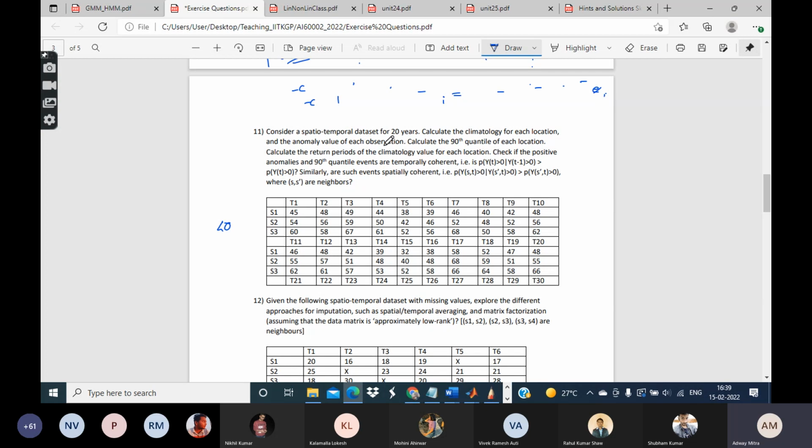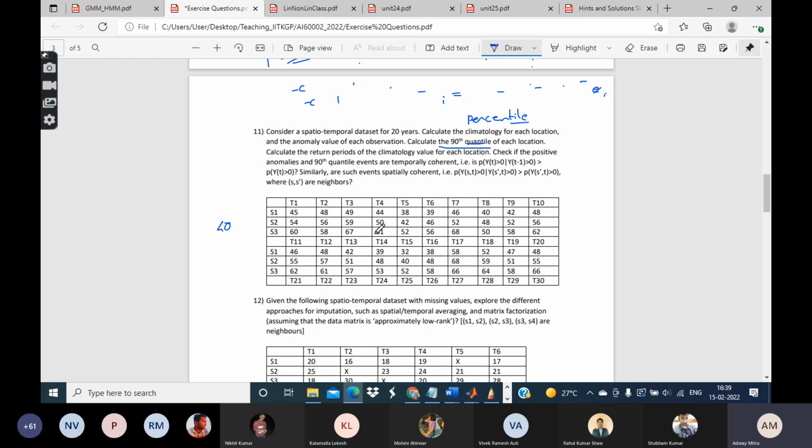Now the next question is: calculate the 90th quantile, or percentile, of each location. So at every location, I know all the observations. So how do I calculate the 90th percentile? Obviously there are 20 observations.